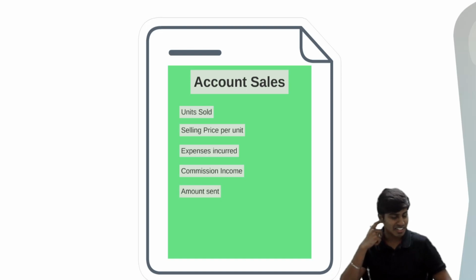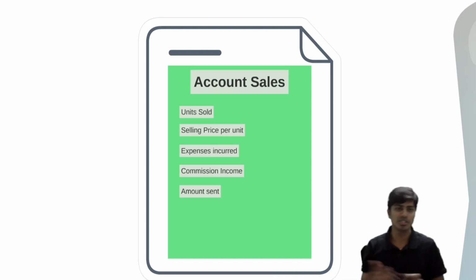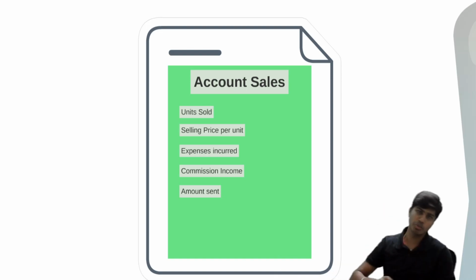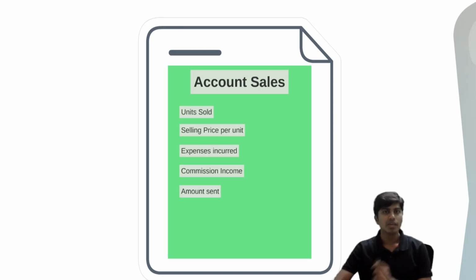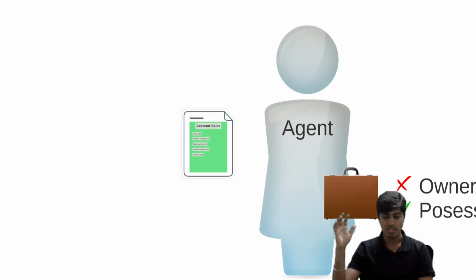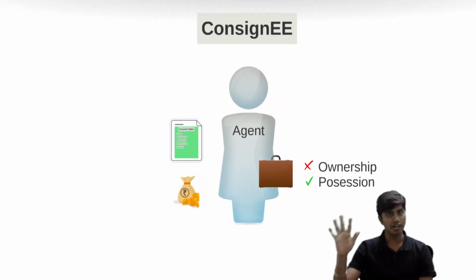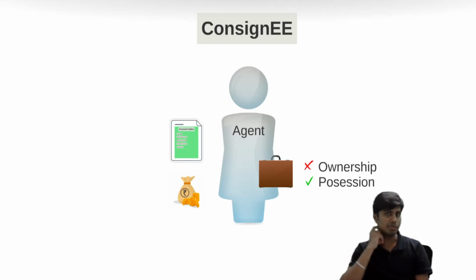Got it? Fantastic. And finally, you will write the number of notes sent: 2000 rupee notes into 20, 500 notes into 20. So the description of the amount sent. Even if he has done a direct deposit to the bank, he'll tell the amount that is deposited. Got it? So these will be the details comprised in our account.